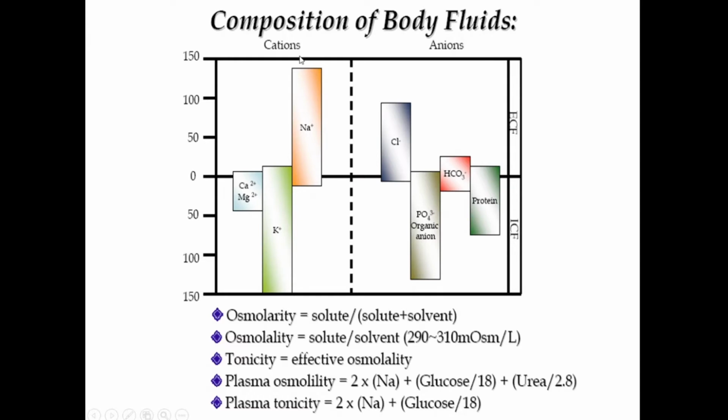The major cations are sodium, potassium, calcium, magnesium, and these are the ones that we focus on, because these are the common electrolyte disturbances that you encounter in your clinical practice. The anions are chloride, bicarbonate, protein, and phosphates.